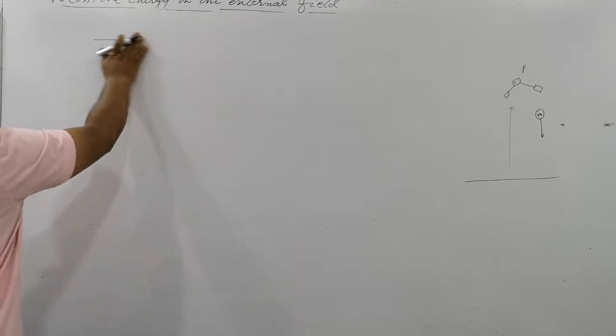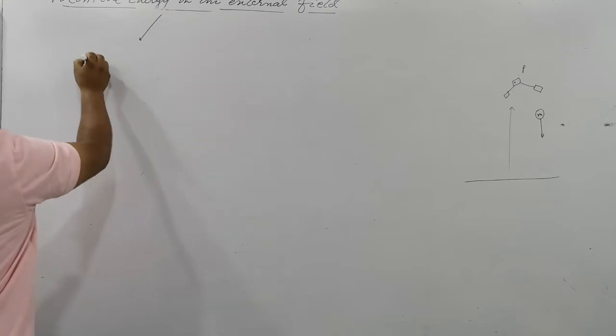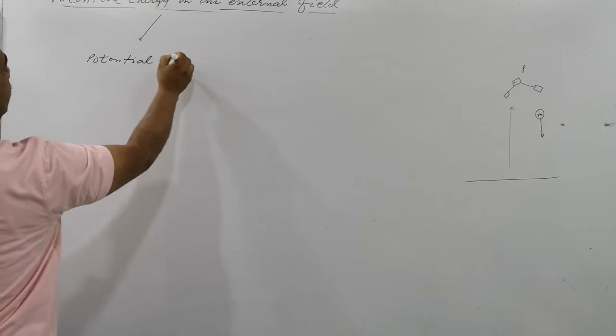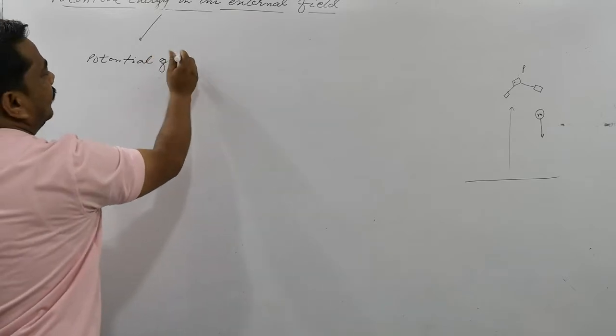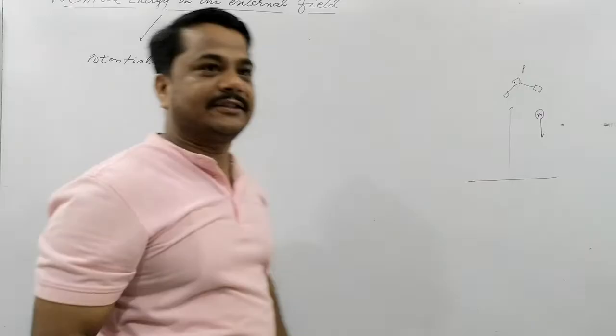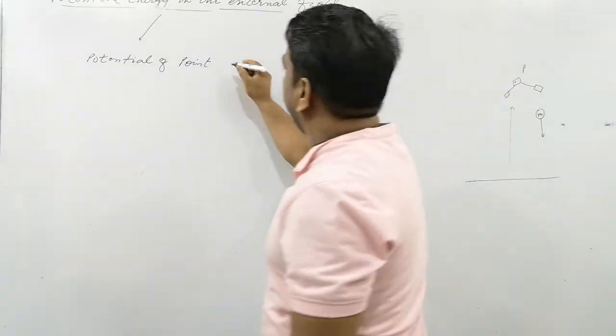So first, potential energy of a point charge. Obviously a single charge is to be brought here in the external field. Point charge.